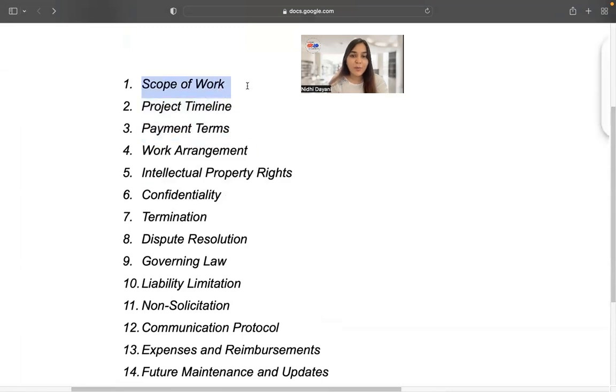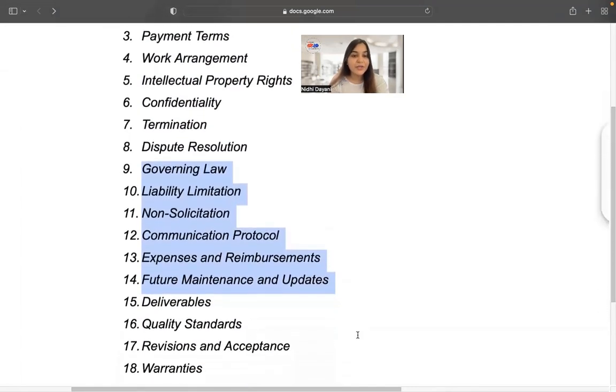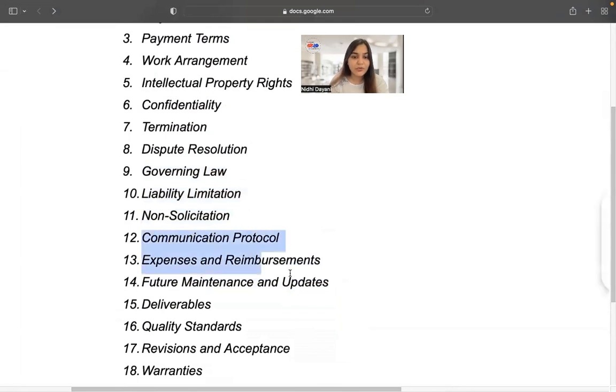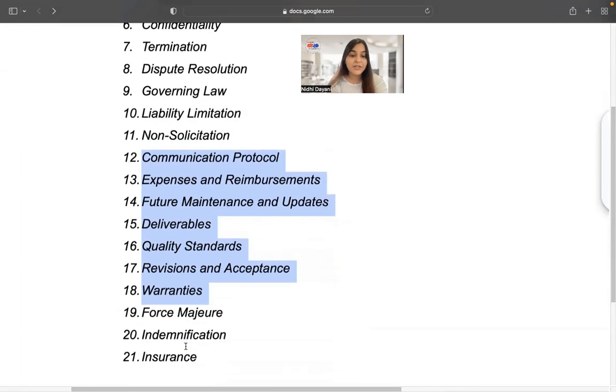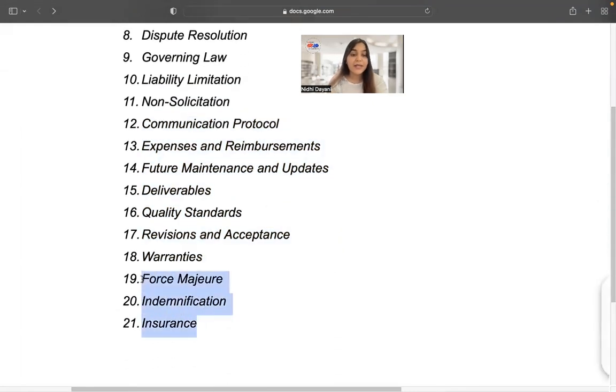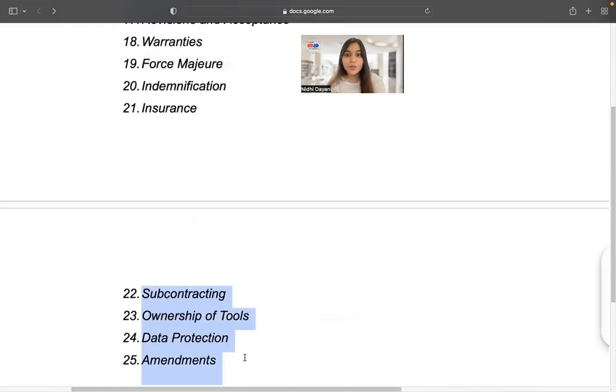I ask it to include scope of work, project timeline, payment terms, work arrangement, intellectual property rights, confidentiality, termination, dispute resolution, governing law, liability limitation, non-solicitation, communication protocols, expenses and reimbursement, future maintenance updates, deliverables, quality standards, revisions, warranties, force majeure, indemnification, insurance, ownership of the tools, data protection, and finally amendments. So this is the specific list of clauses I asked GPT to incorporate in my draft.